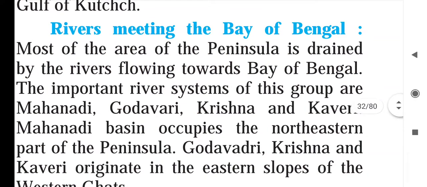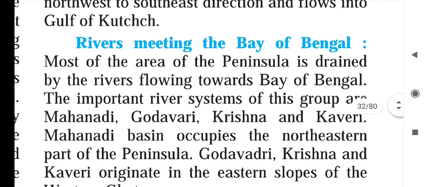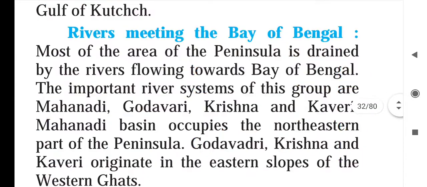Most of the area of the peninsula is drained by rivers flowing toward the Bay of Bengal. Now see, we are going to study the rivers meeting the Bay of Bengal. The important river systems of this group are Mahanadi, Godavari, Krishna and Kaveri. Mahanadi basin occupies the northeastern part of the peninsula.